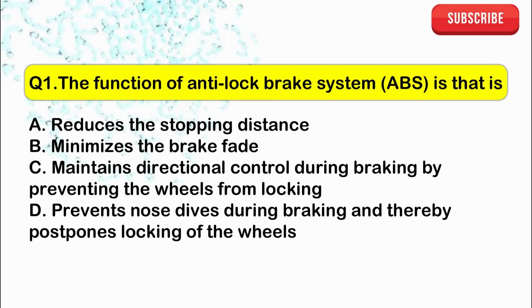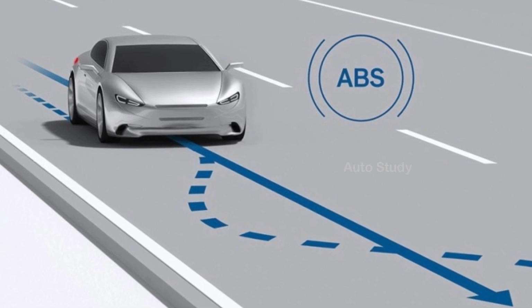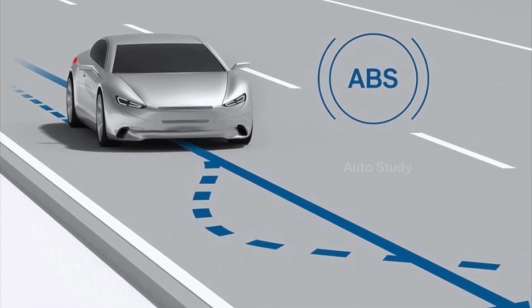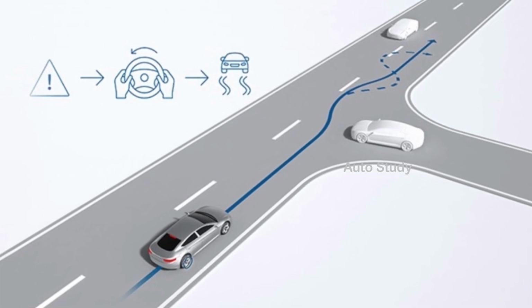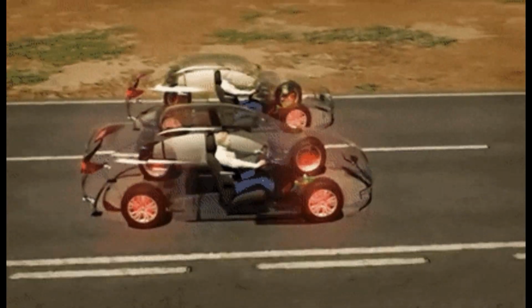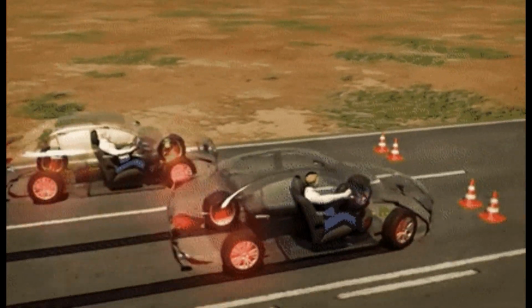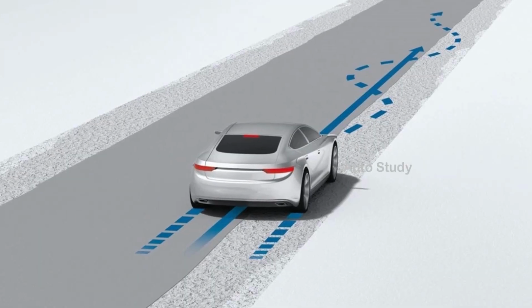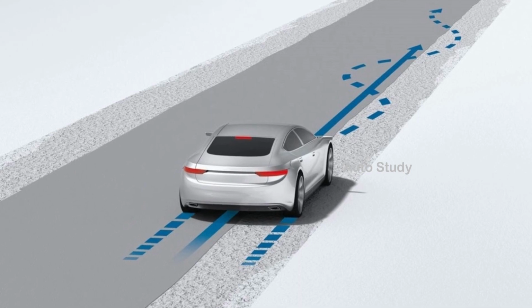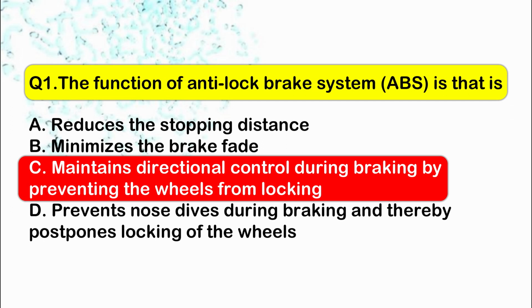So the first question is, the function of an anti-lock braking system is that. As we know, the function of an anti-lock braking system is to maintain directional control during braking by preventing the wheels from locking. An anti-lock braking system is a safety anti-skid braking system used on aircraft and on land vehicles. ABS operates by preventing the wheels from locking up during braking, thereby maintaining the tractive contact with the road surface. So the correct option is C.